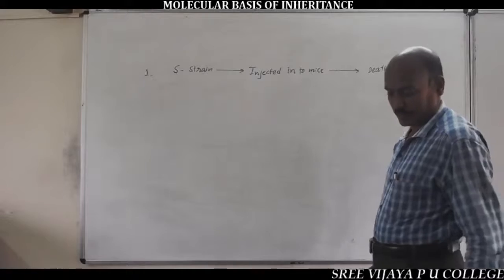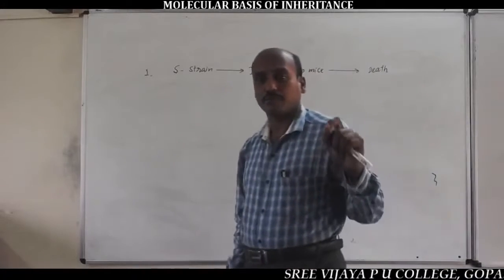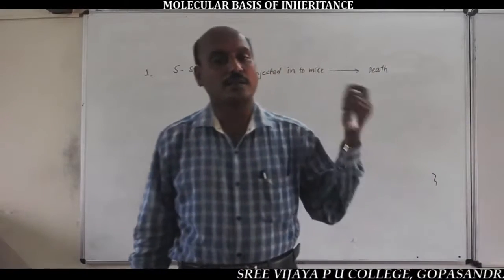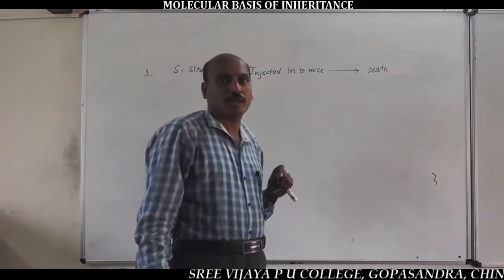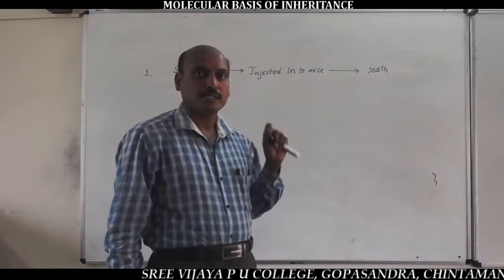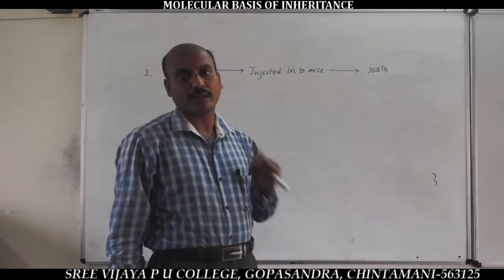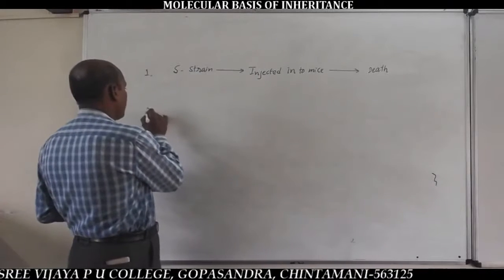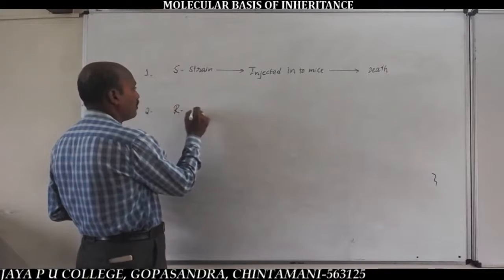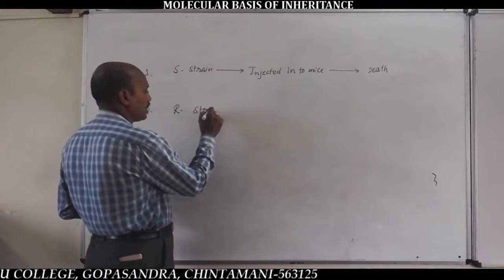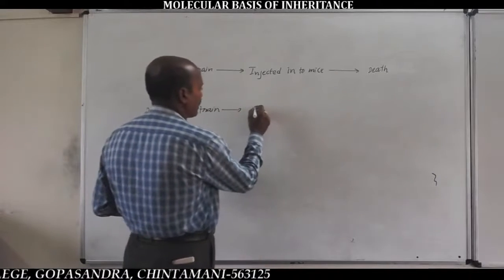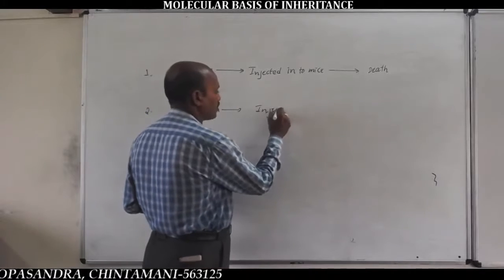Mice die as a result of pneumonia fever caused by the bacterium, because S-strain bacteria is the pathogenic bacteria due to the presence of a capsule. In the second step, R-strain bacteria are injected into the mice.